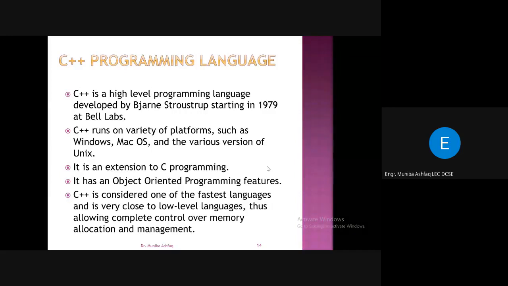And the low-level languages actually deal directly with memory, right? You have direct control over the memory, so you have to know the architecture of your computer in low-level programming languages. Here you can also do some tasks related to memory allocation and management.